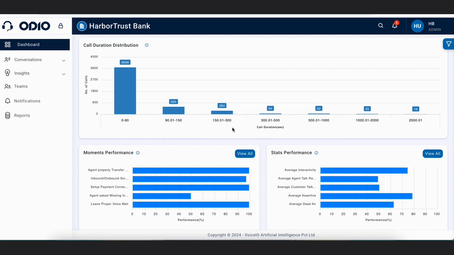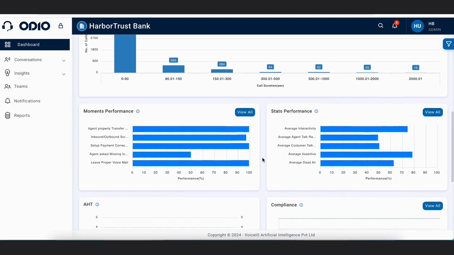Call duration distribution. This is the categorization of calls based on the duration of all the calls as per the filter applied. As mentioned here, the duration is in seconds, so you get the overall idea of how many calls happened along with the duration as well. Here we can see 3699 calls happened between 0 to 90 seconds. Similarly, 595 calls happened between 90 seconds to 150 seconds, and so on and so forth. You get the overall idea of the duration of the calls.